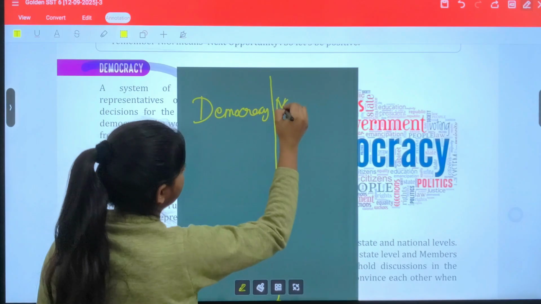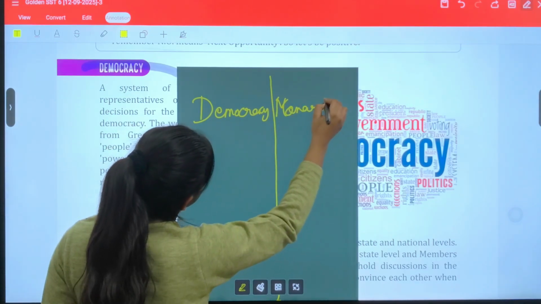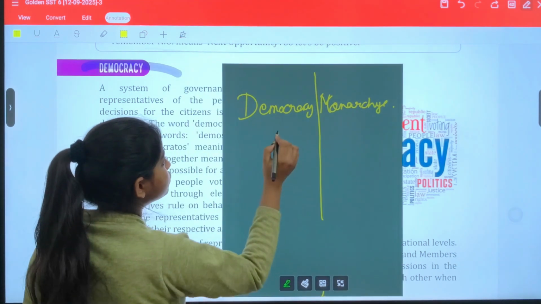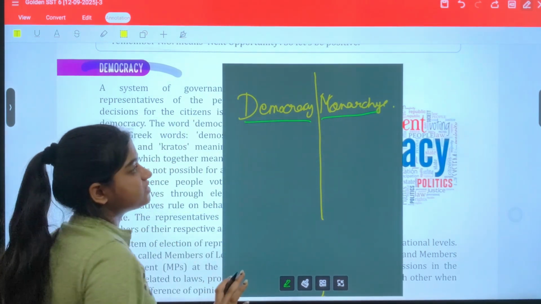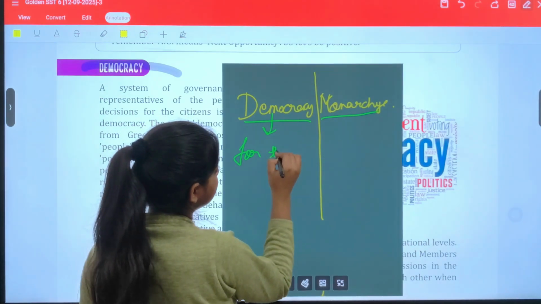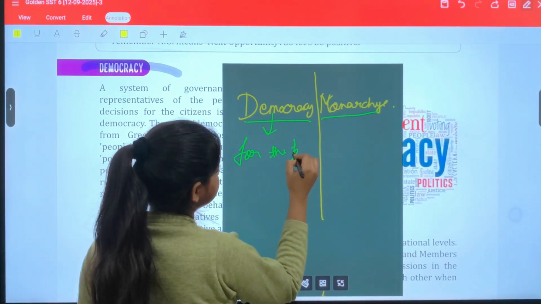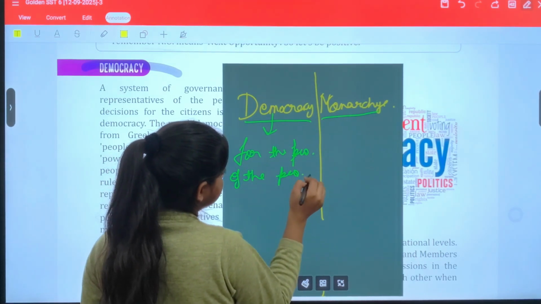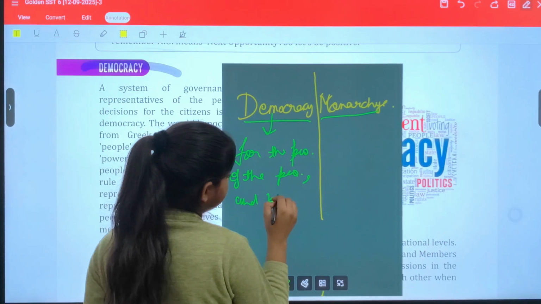Democracy says for the people, of the people, and by the people.